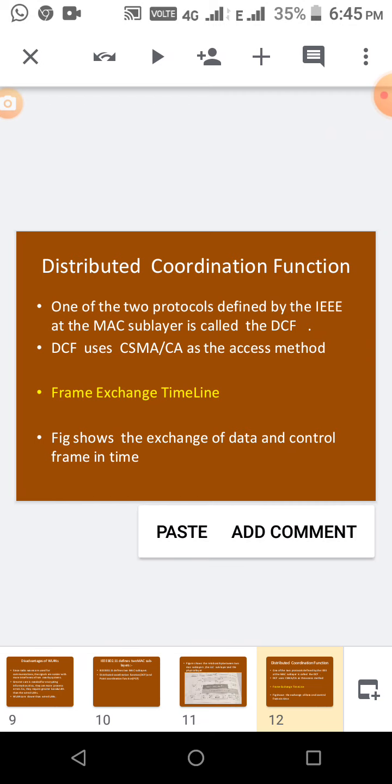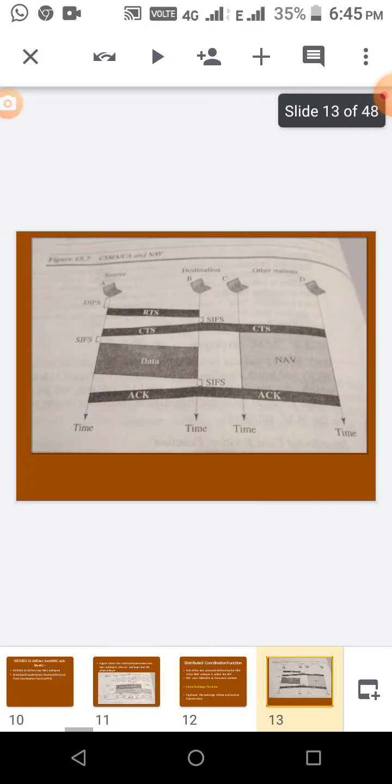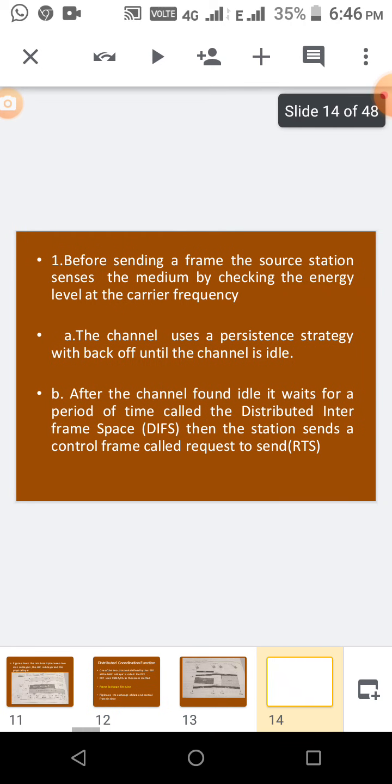This upcoming figure explains the exchange of data and control frames. We already saw in CSMA/CA that before the source sends data to the destination, it first gives a request, and then a control frame is given by the destination, and only then the data. That process we are going to see now.